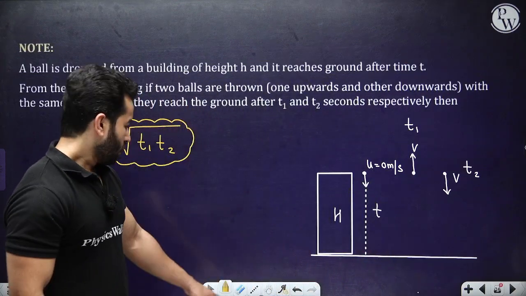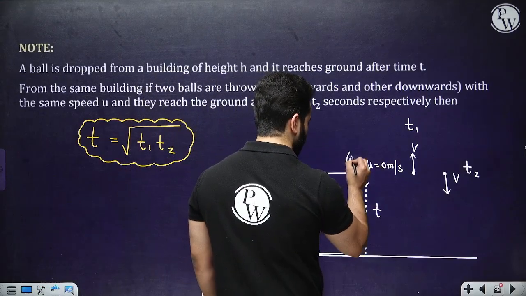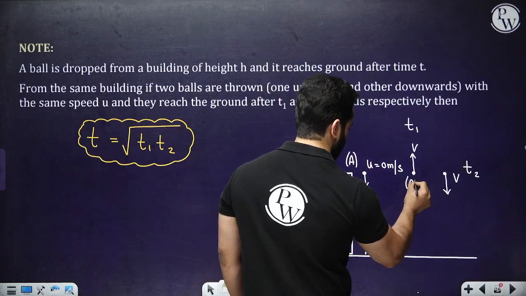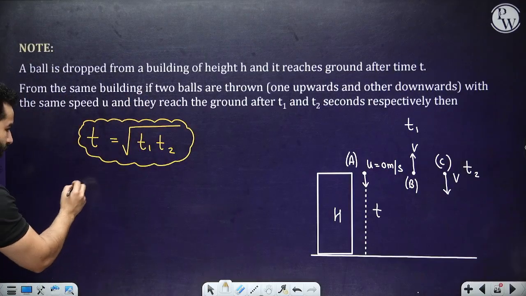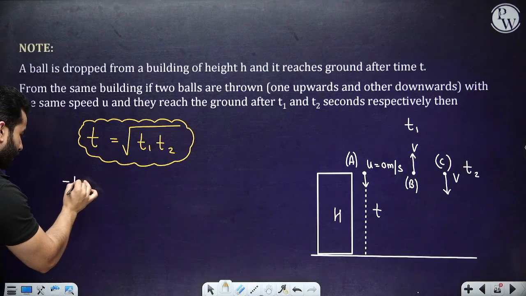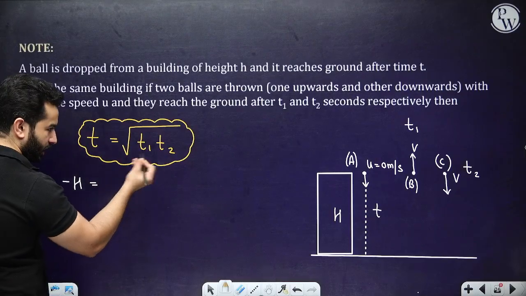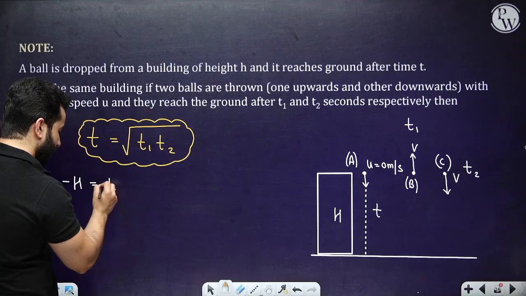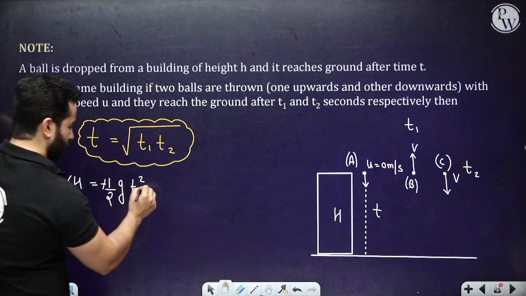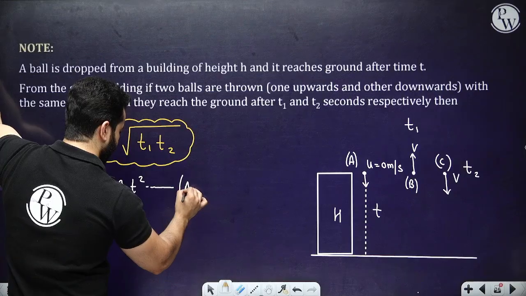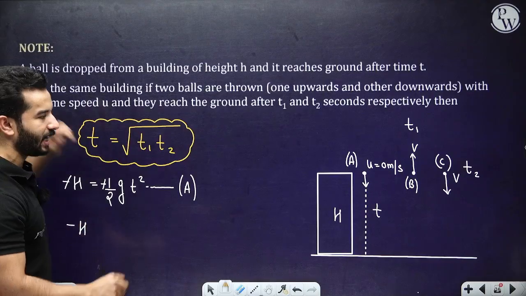Let's suppose this is body A, body B and body C. Let me write the 3 equations. For body A, I'm going to use the second equation, I'm going to write minus h. Why minus h? Because displacement is in the negative direction. Initial velocity is 0, half minus g into t square. This is my first equation for body A. For body B, I am going to write minus h again, and I will tell you why.